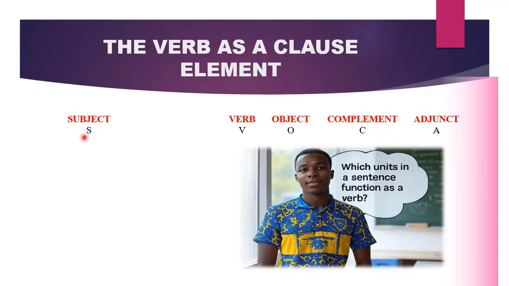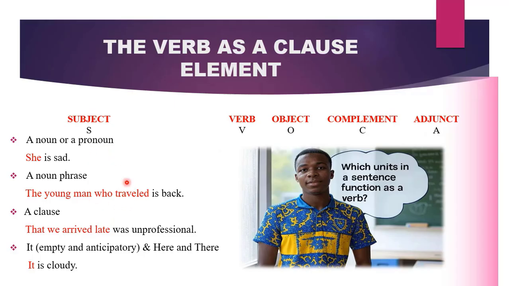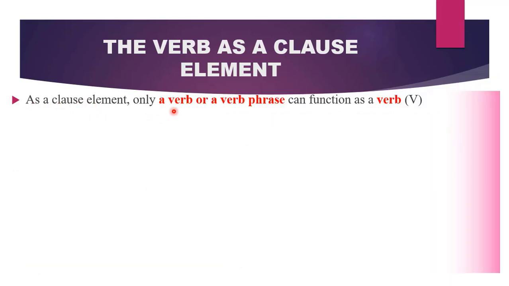Already, we know what subjects are. Now that we know the phrases and words that can function as subjects, the next big question is, which units in a sentence function as a verb? As a clause element, only a verb or a verb phrase can function as a verb. So if the word is not a verb or a verb phrase, it cannot function as a verb. For example, she comes here every day. What is our verb? It is comes.